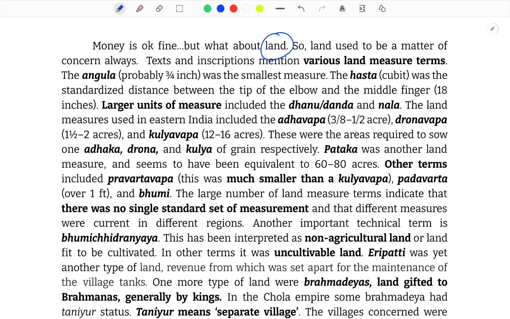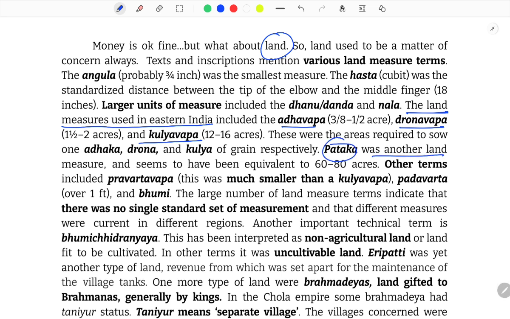No need to remember so much technicality. Larger units of measure included the dhana, danda and nala. The land measures used in eastern India, this is important, included Adhvapa, Dronavapa and Kullavapa. These were the areas required to sow 1 Adhaka, Drona and Kulya of grain respectively.